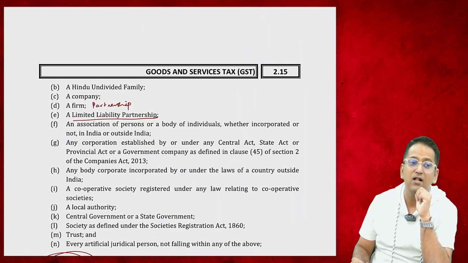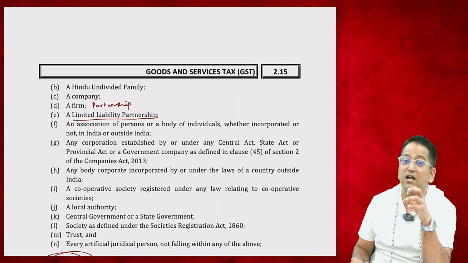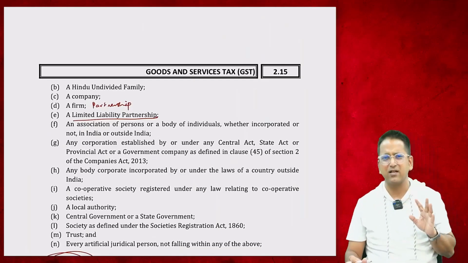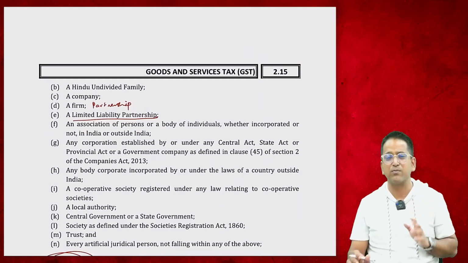Why? Now the difference was that in a partnership, the liability of the partners is unlimited. If the business incurs a loss, then the partners have to pay even by selling their land and property. But there's a big saving in the company. None of these problems have any meaning. Like I am a shareholder in some company, even if the company incurs huge losses or anything happens, my assets are not going to be touched. That's why people form companies. If anything happens, it will be the company's loss, not mine.